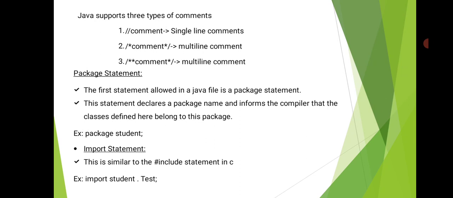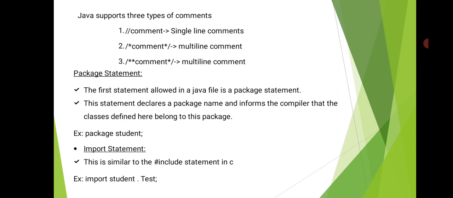It will inform the compiler that the classes which are defined here, that is, all the classes we have written below this, belong to this package. This statement declares a package name and informs the compiler that the classes defined here belong to this package.